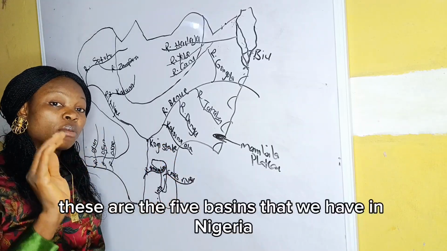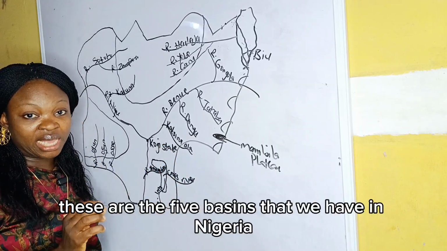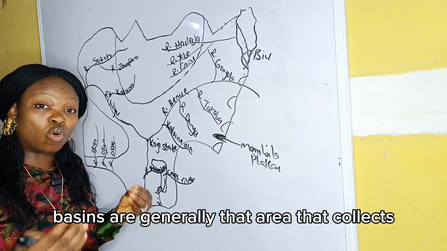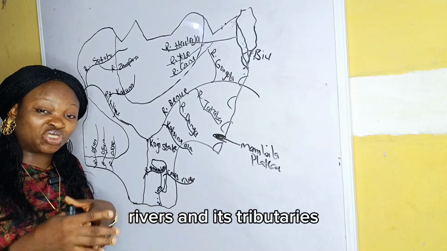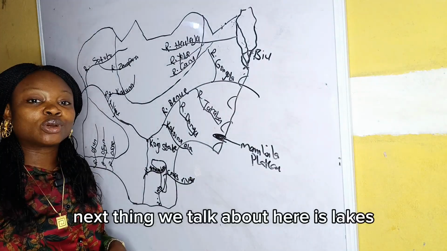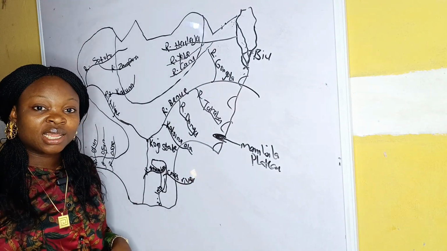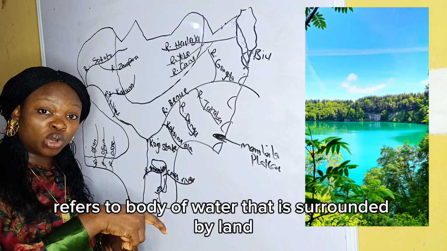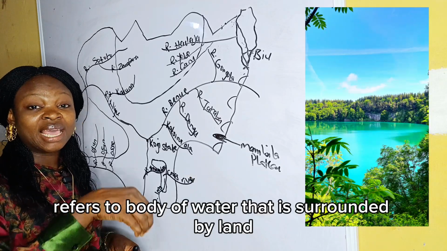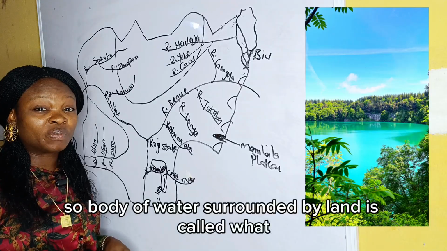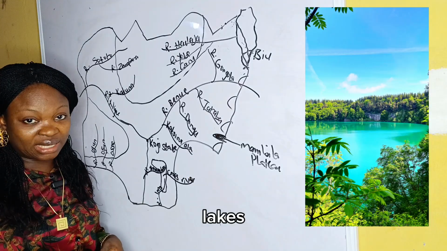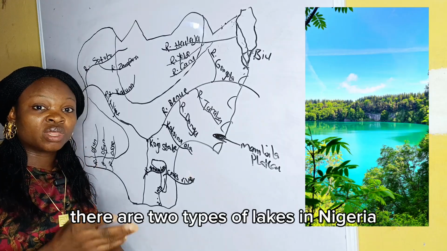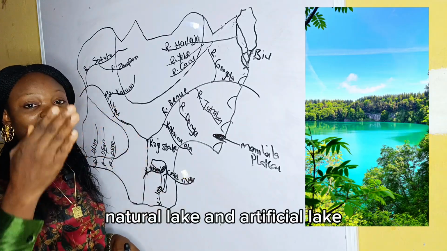These are the 5 basins that we have in Nigeria. Don't forget that I said basins are generally that area that collects rivers and its tributaries. Next thing we talk about here is lakes. Lakes in Nigeria. First of all, lakes refers to body of water that is surrounded by land. So body of water surrounded by land is called what? Lakes. There are 2 types of lakes in Nigeria: natural lake and artificial lake.